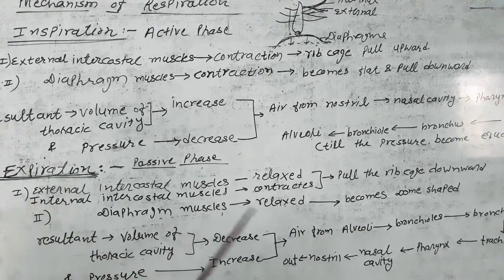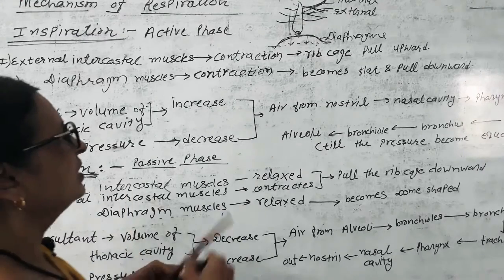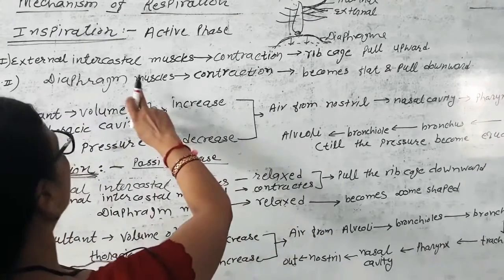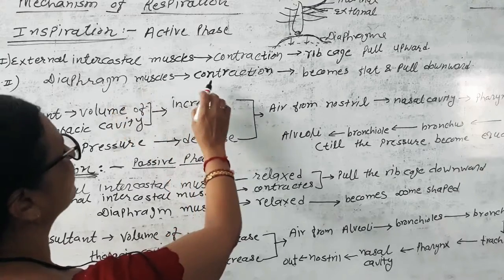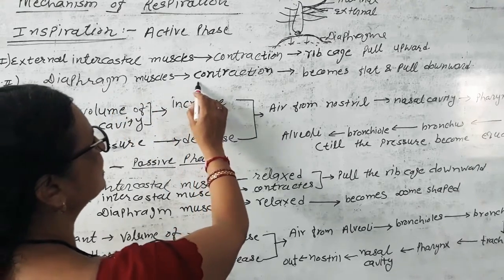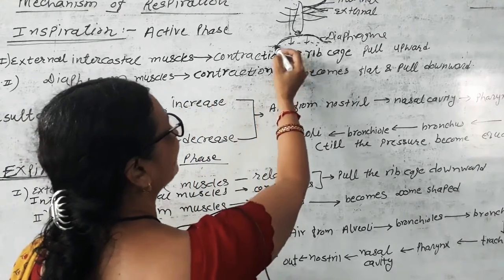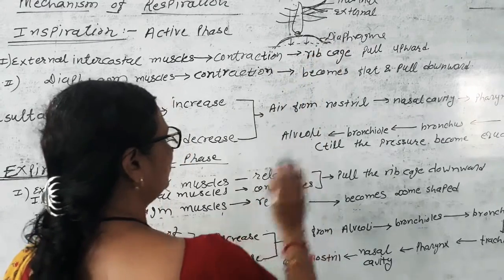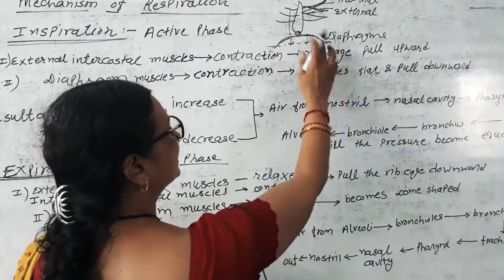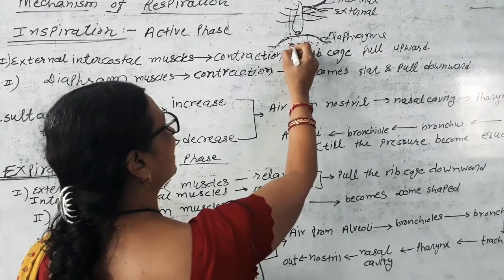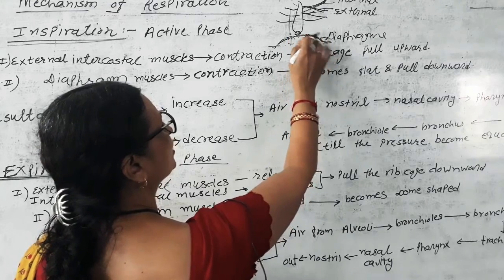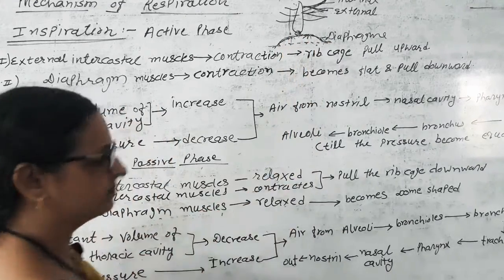Diaphragm muscles again relax. In the inspiration we have seen that diaphragm muscles contract, so the diaphragm becomes flat. Now, we see diaphragm muscles relaxed. Again the diaphragm comes into its original position in a dome shape.